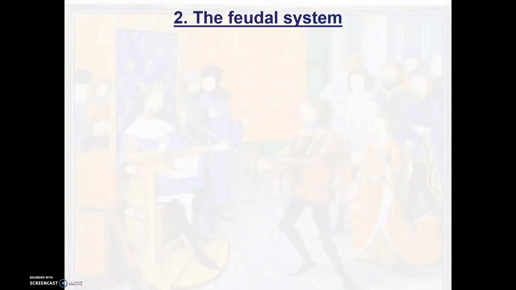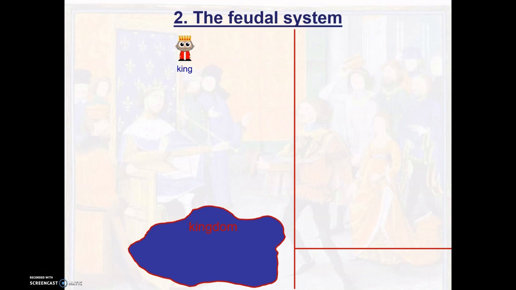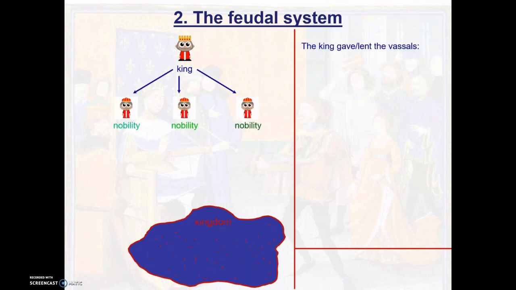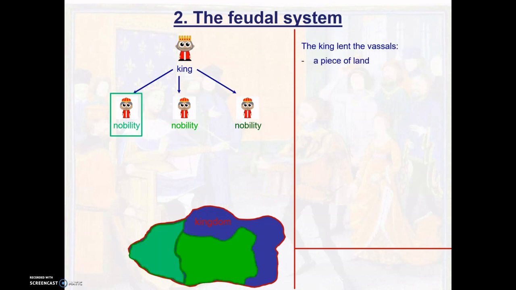In the following centuries, this system evolved to feudalism. The countries kept expanding, but the king still had the same problem regarding the bad roads. This caused him to have slow and difficult access to the regions. This made it hard to impose their power, resulting in a lack of control. So the king starts to divide the country and lends big pieces of land to high nobility, such as barons, counts, and earls. Those noblemen had to rule these pieces of land in the name of the king.